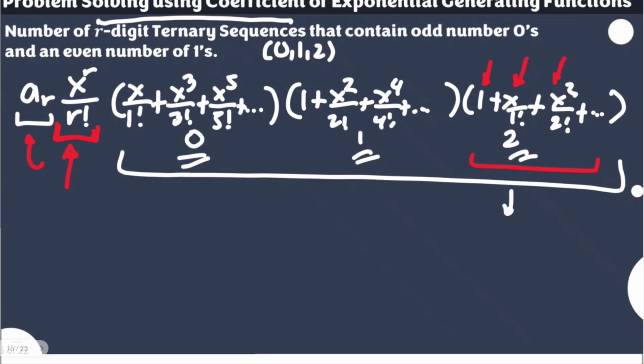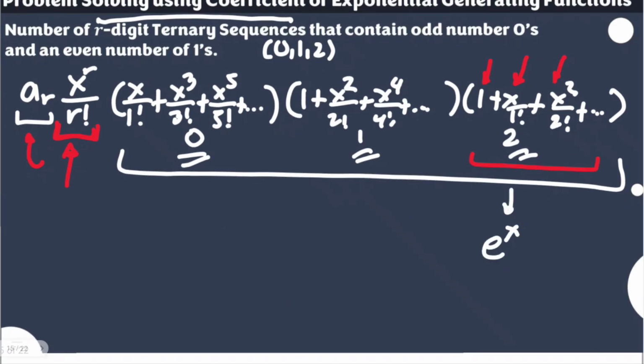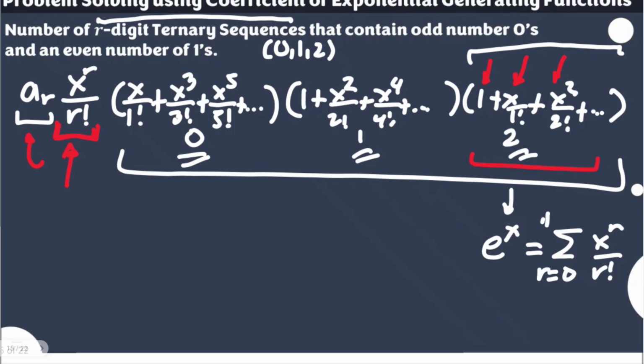I'm talking about 2 here. This can be written as e to the power of x. Yes, if there are no restrictions and it's exponential in nature, we have proven this is one of the identities. We have shown this identity as well to be true. So this is already okay, e to the power of x, which stands for the summation of x to the power of r over r factorial as r starts from 0 to positive infinity.